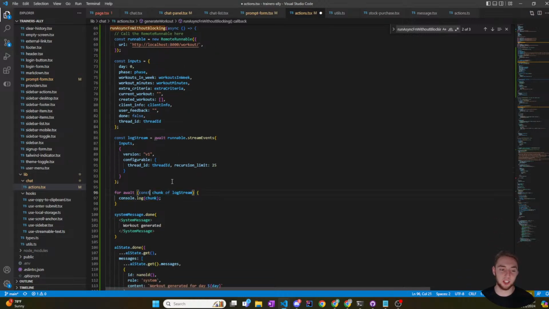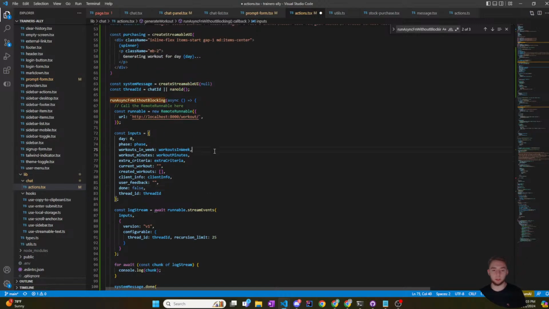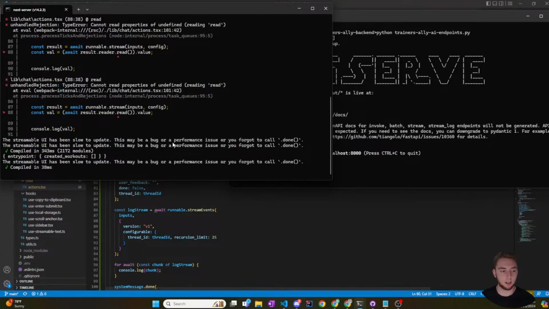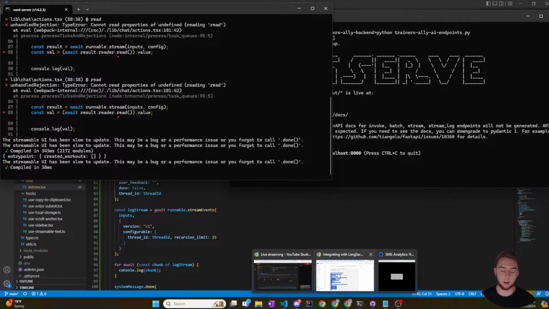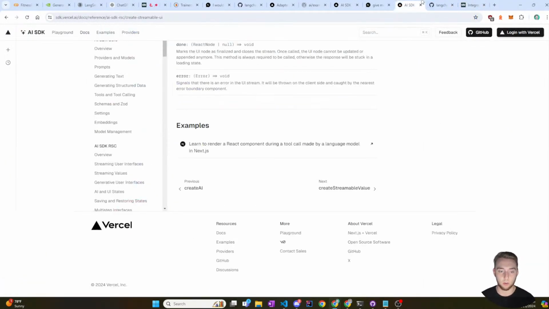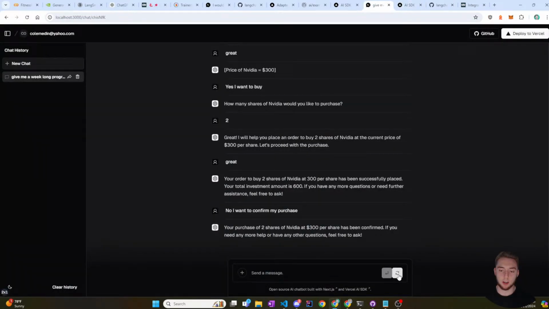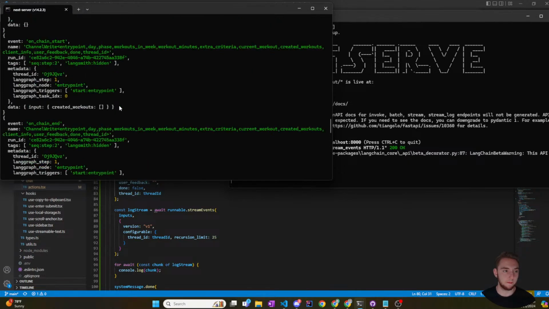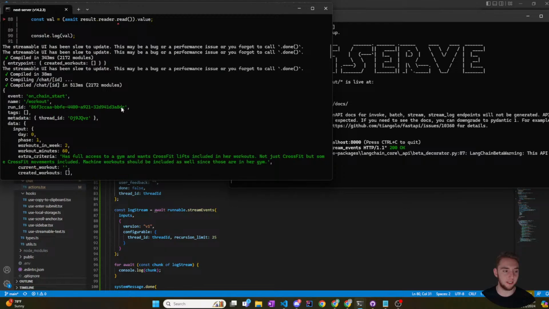So now it's going to be logging out the chunks, which I think each chunk is going to be the result of each node and what that outputs. So I'm going to give that a shot and see. I got my LangServe endpoint on one end, and I have the server component of my UI, and then now I actually have my UI where I'll click the magic button and then watch it go. Whoa. That is a lot of data.